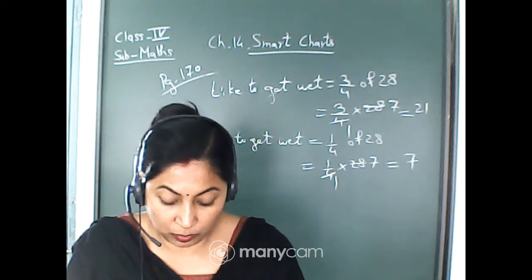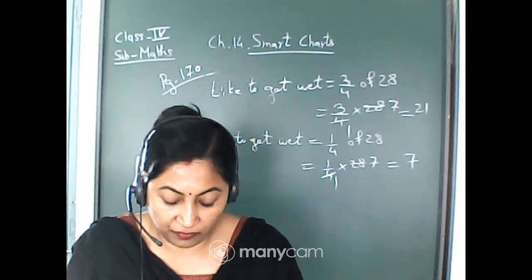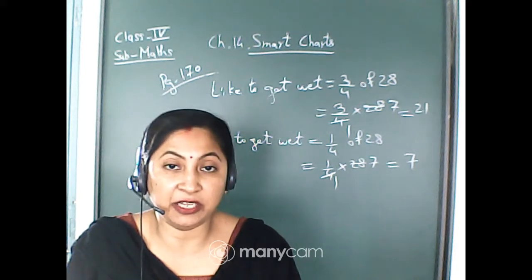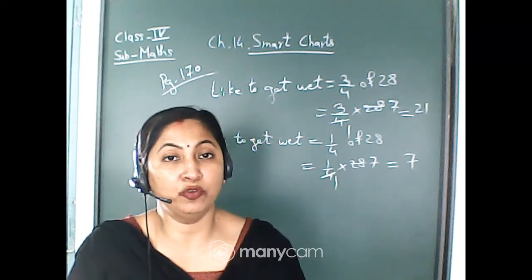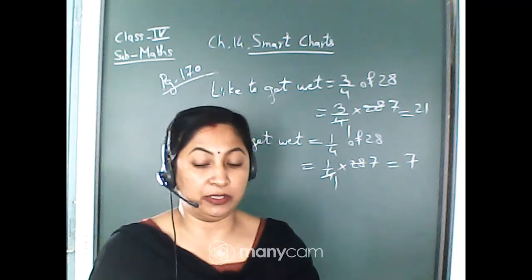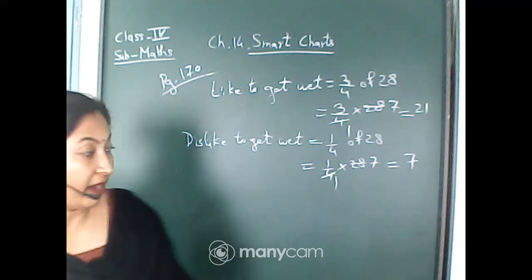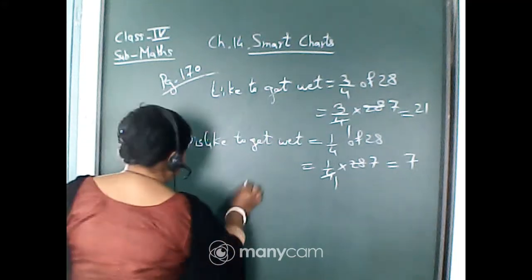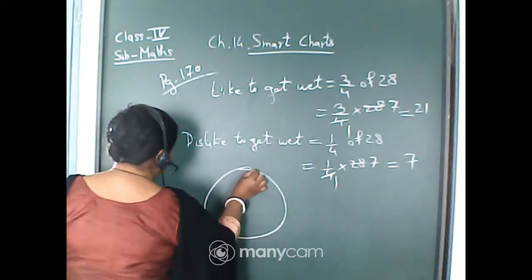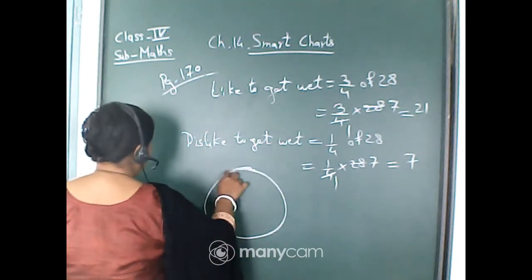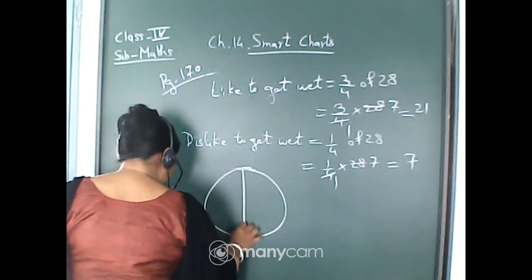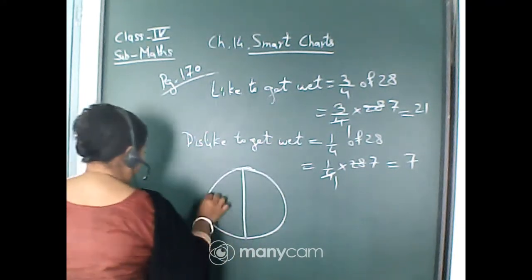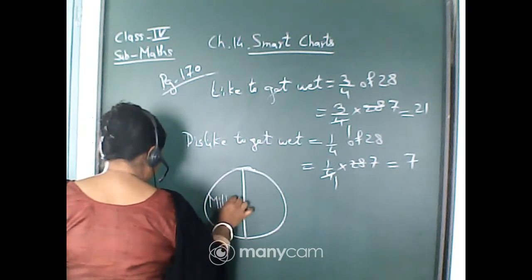Now come to the next one. Show the liking for tea, coffee, milk in the chapati chart. Now you have to draw one chapati chart, and inside that chapati chart you have to show the liking of the students. Okay. So chapati chart means you have to draw one circle. I am drawing freehand, but you will draw with the help of the compass. Then divide it. The half portion, the maximum portion, is for the milk.